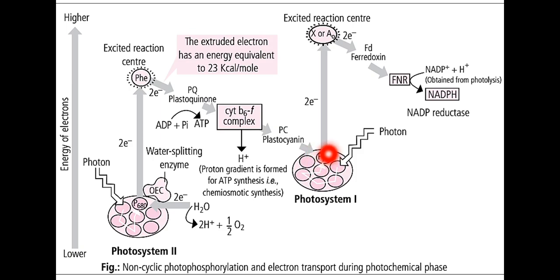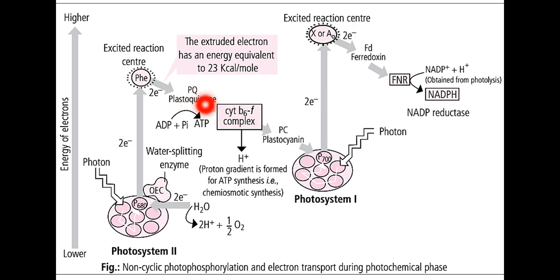So chlorophyll is now restored. Now you have to observe one important thing. When the electron was moving in this way, plastoquinone was undergoing reduction. This plastoquinone not only accepts an electron but also accepts one proton from the stroma side, and while it is donating to the cytochrome B6F complex, it not only donates the electron but also donates its proton.